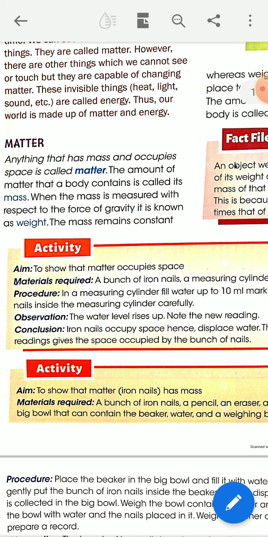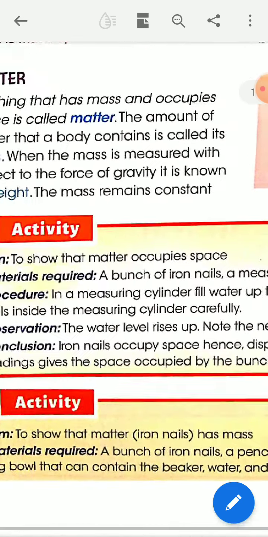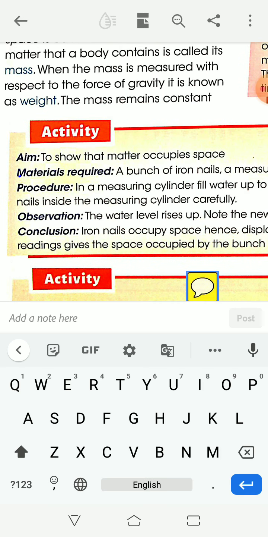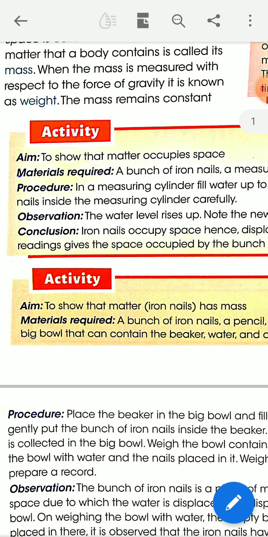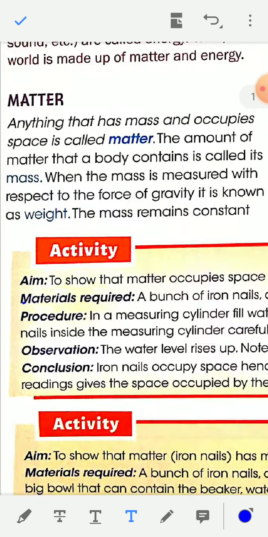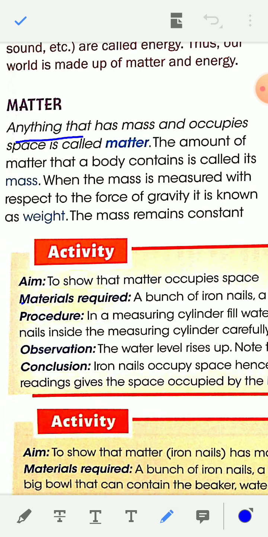You know that in class 6 you have already studied matter. What is matter? Anything that has mass and occupies some space is called matter. Okay, the definition is given. And the amount of matter that a body contains is called its mass.